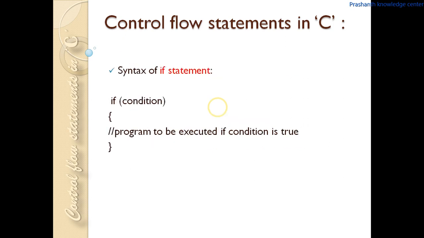First, we will go to the if statement. This is the syntax of the if statement. For the if statement, we will have a condition and then we will open the braces and here we will write the source code. If the condition is true, then the source code written in between these brackets will be executed. Else, it will directly come out if the condition is false.